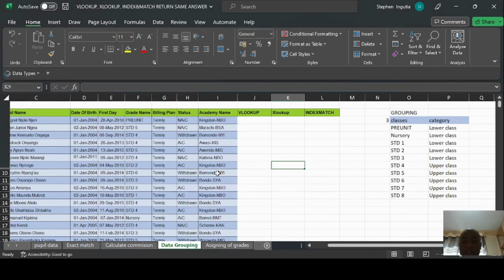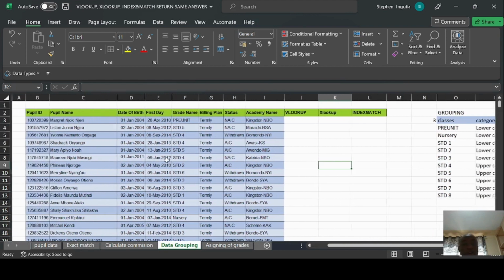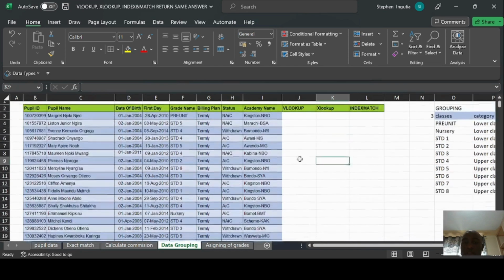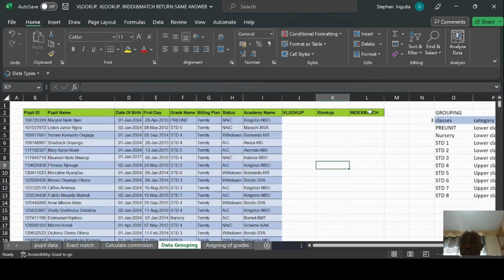Yes, VLOOKUP again can be used to group data. So welcome to today's session. We are going to look at how we can group data using VLOOKUP, XLOOKUP, and INDEX and MATCH. From my left, I have a data set that has people details and information, and I've added three columns whereby I'm going to group them using VLOOKUP, XLOOKUP, and INDEX and MATCH.